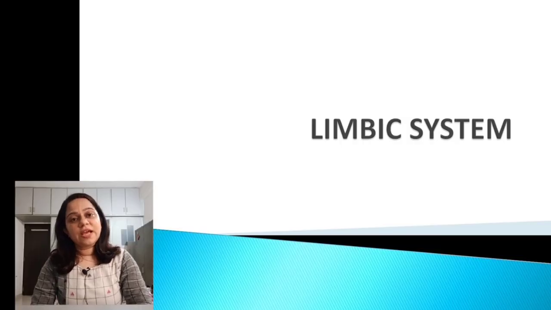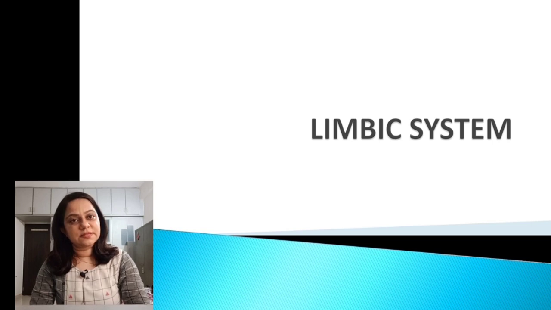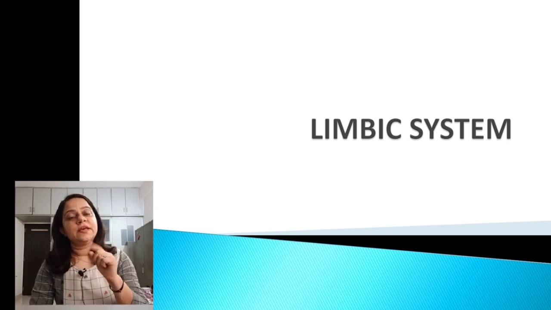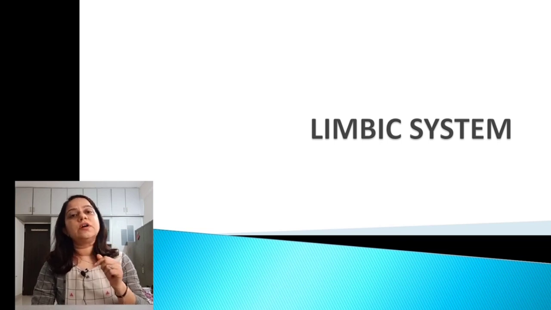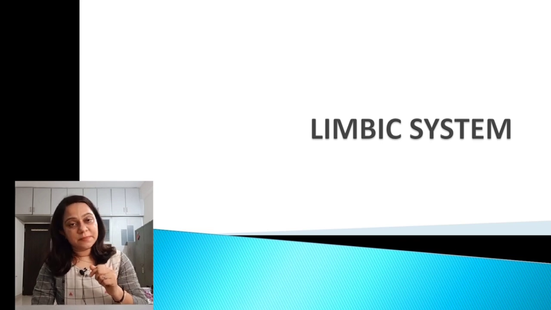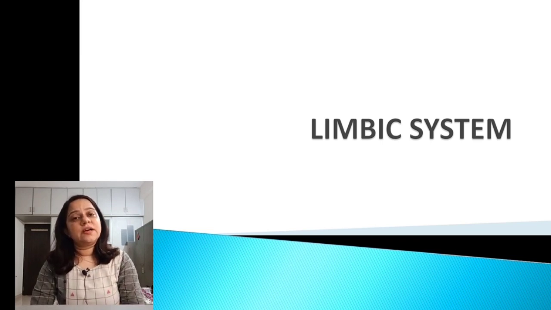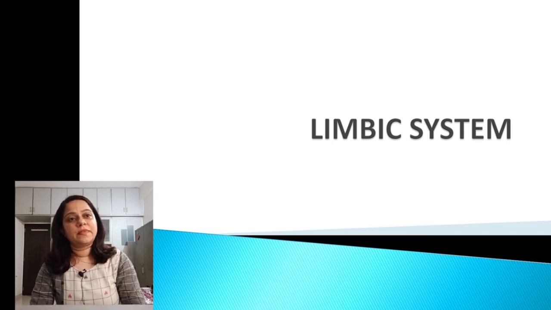Hello everyone. Today I am going to cover the limbic system and some functions of the limbic system. Limbus means a ring. So it is a part of the cortex and subcortical structures which forms a ring around the brain stem. Previously the limbic system was called the rhinencephalon because it had a function related to olfaction.